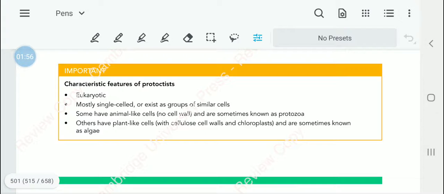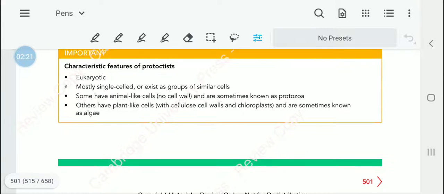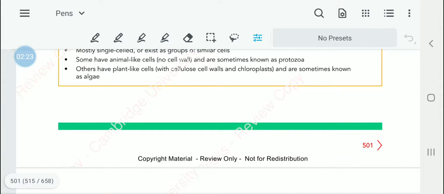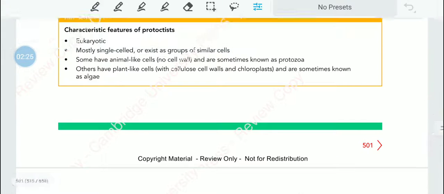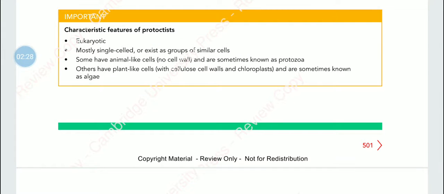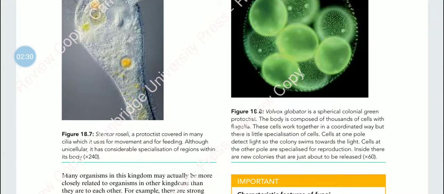Then some of these Protoctista have animal-like cells. That means there are no cell walls, and they would be known as protozoa. Then there are some which would look like plant cells. That means they have cellulose cell walls and chloroplasts, and we would refer to them as algae. So even though algae have plant-like features, we don't categorize them in the kingdom Plantae. That is something that you must remember.